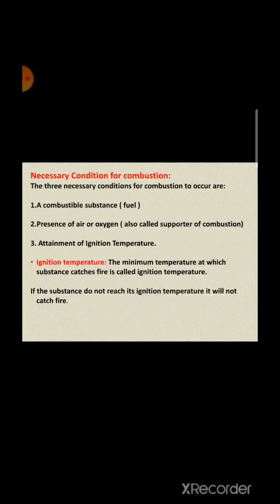The three necessary conditions for combustion are: first is a combustible substance or fuel, and second is the presence of air or oxygen. Air is also called the supporter of combustion, as air helps in burning. Without air, no substance can burn. Third is attainment of ignition temperature. What is ignition temperature? It is the minimum temperature at which a substance catches fire. If a substance does not reach its ignition temperature, it will not catch fire. The ignition temperature of phosphorus is 35 degrees centigrade, and below this temperature phosphorus will not burn.